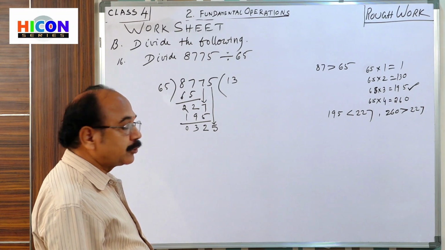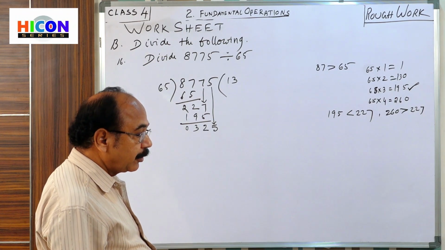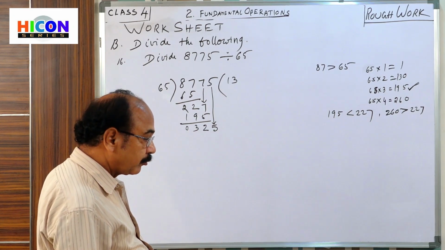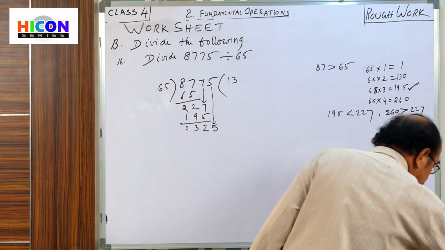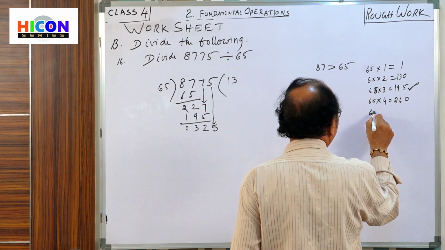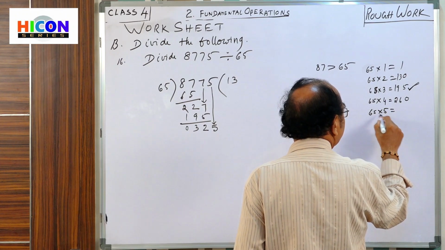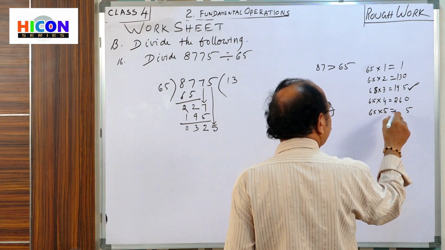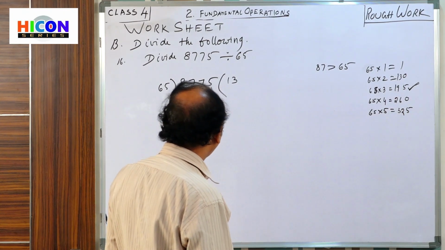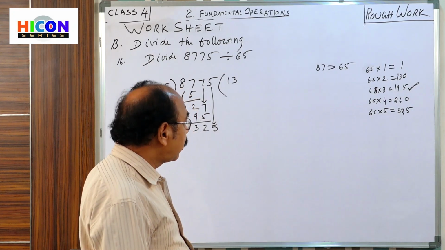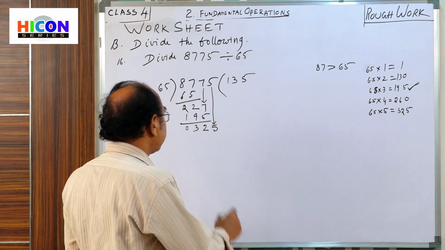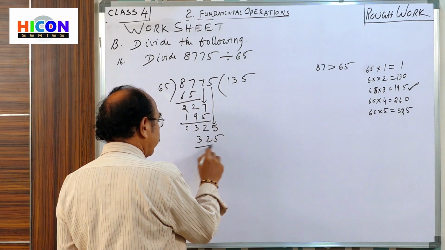Okay. Now the table should be continued to get the number nearer to 325. If you continue the table, then what do we write here? 65 into 5, how much? 5 5s are 25, 2 is there. 6 5s are 30 plus 2, 325. Exactly 5 times. 65 5s are 325. Remainder is 0 here.